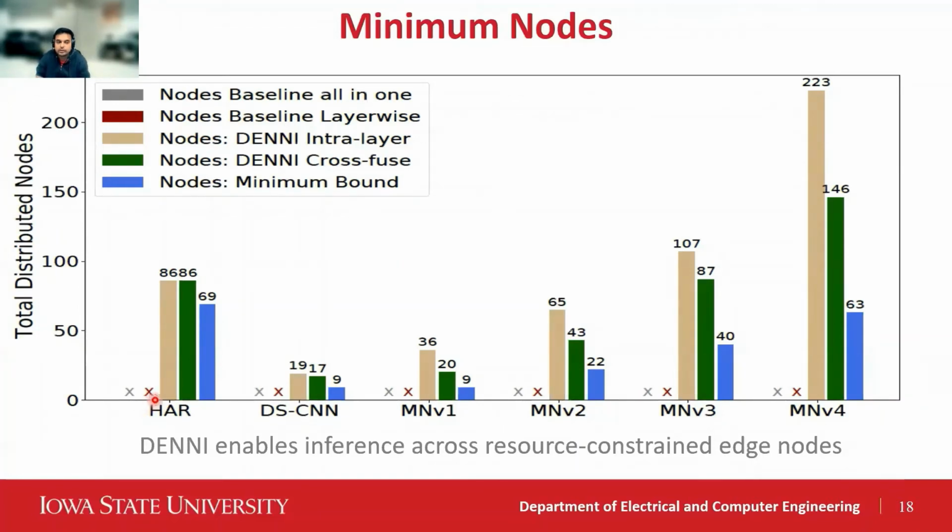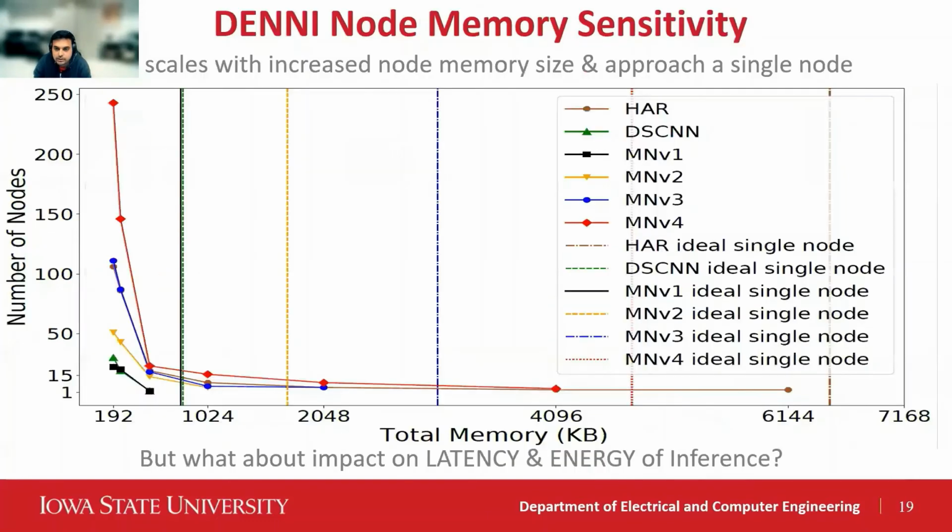Even that won't work. However, by splitting within each layer, Denny can enable inference on MSP430 for all the neural networks. For neural networks that are not dominated by the weights, Denny can further reduce the number of nodes by 44%. We also show a minimum bound in blue, that is the number of nodes assuming the total arena and the model size can be uniformly distributed across nodes.